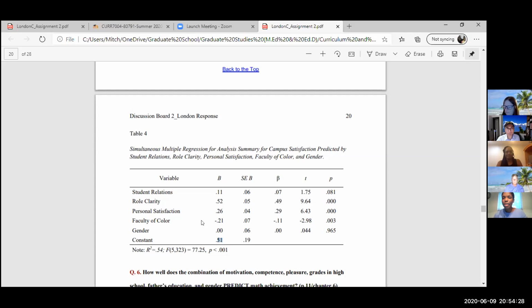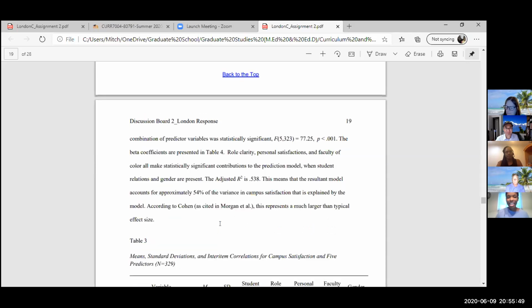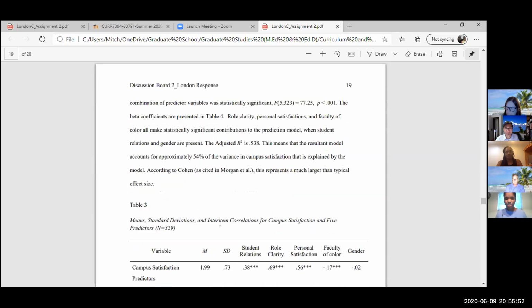So that y-intercept, that constant is 0.51. And then we add plus 329.